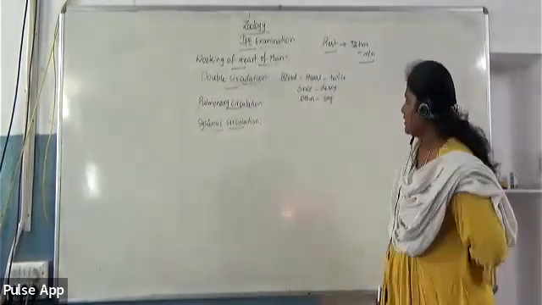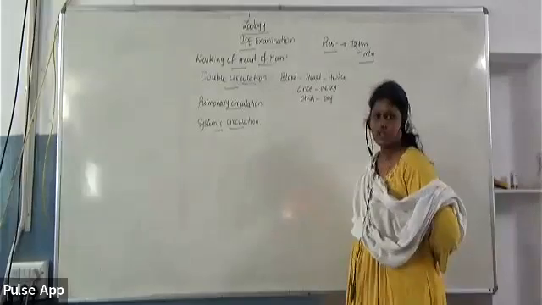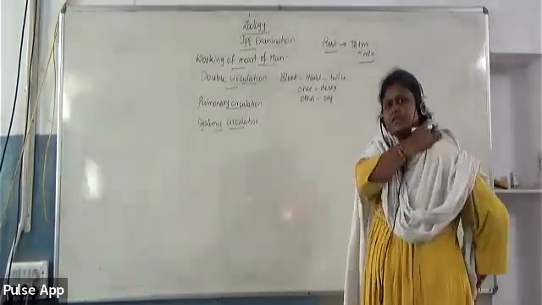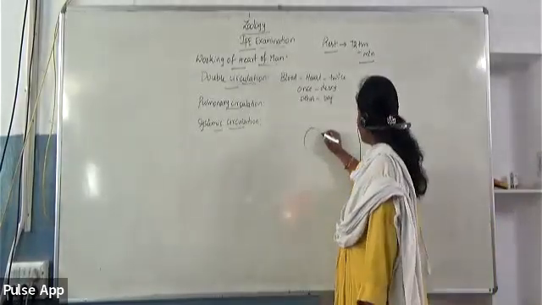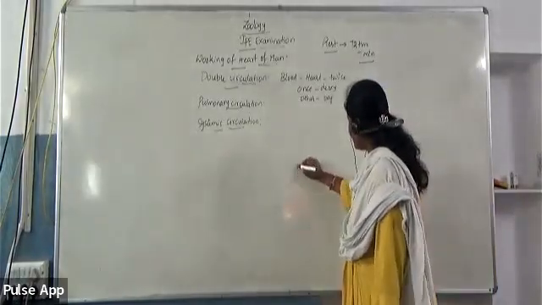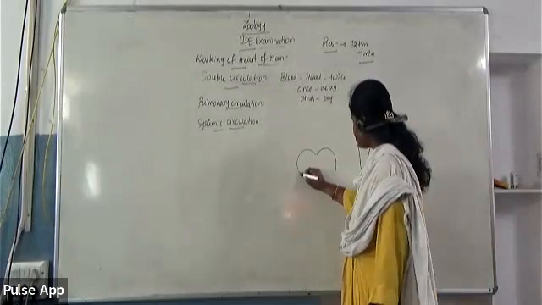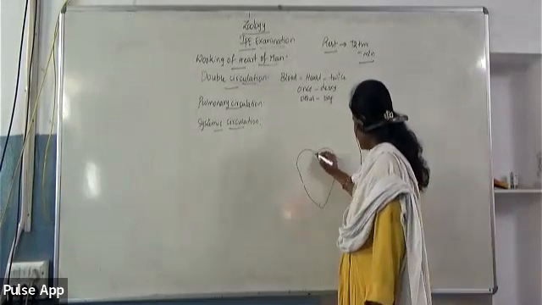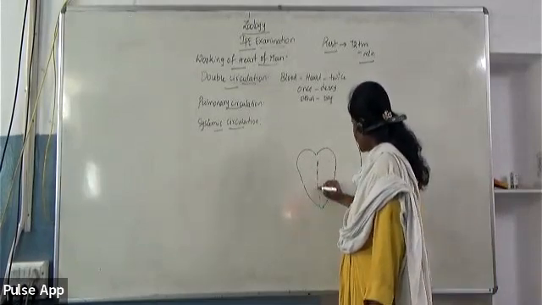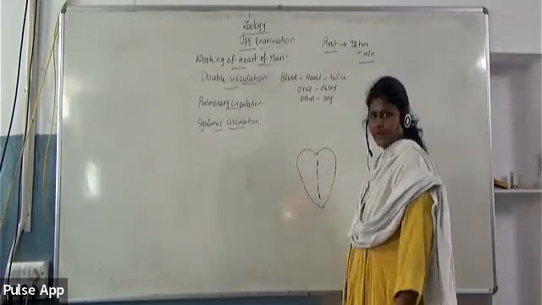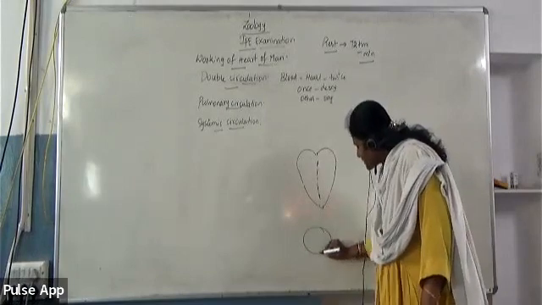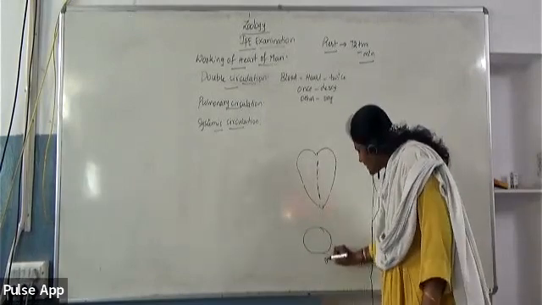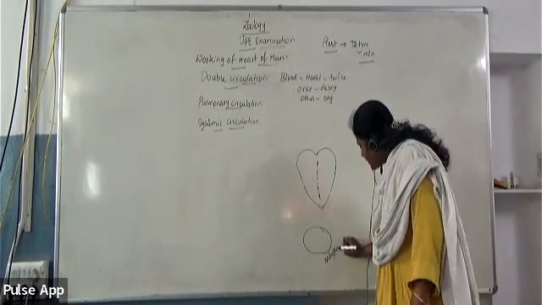You can present this double circulation with the help of an easy diagram, where you can show the four-chambered heart, separated by means of septa. Here you can show the capillaries that supply blood to tissues or body parts. So these are tissues or body parts.